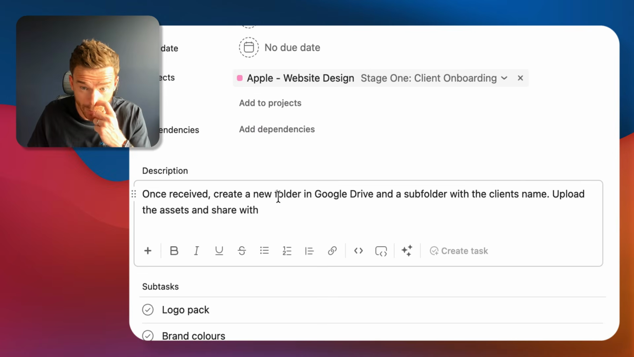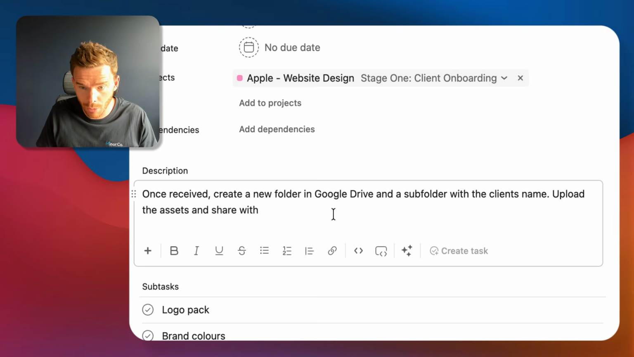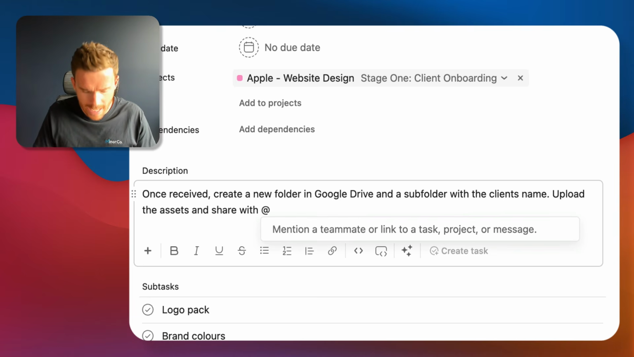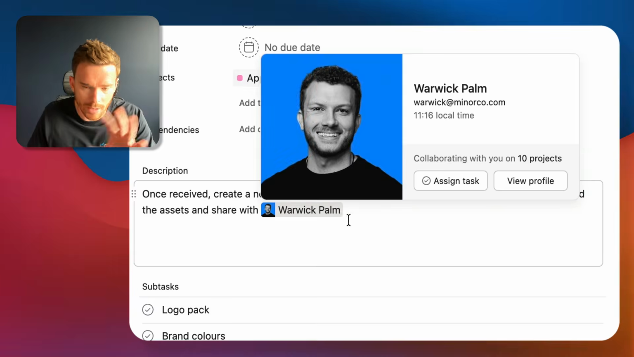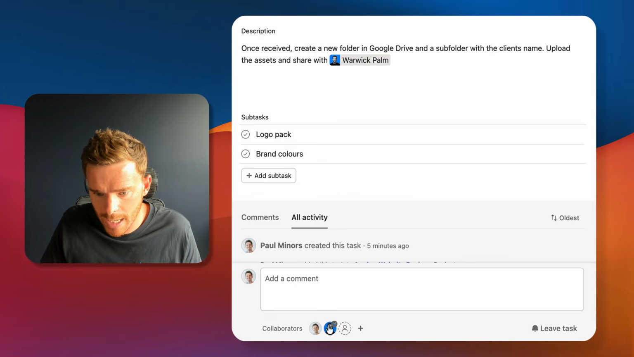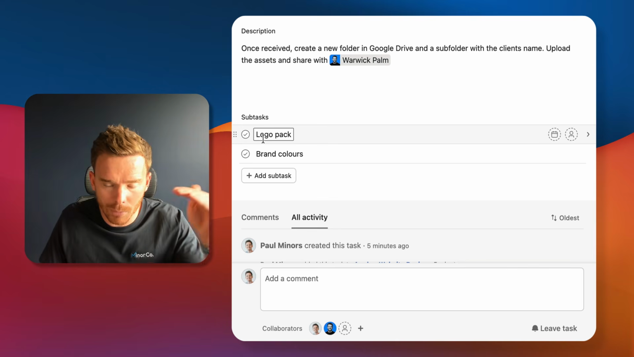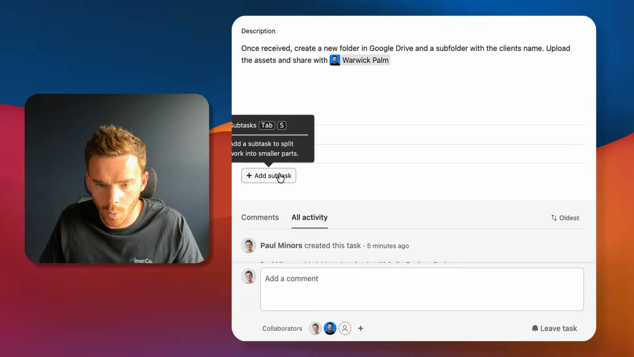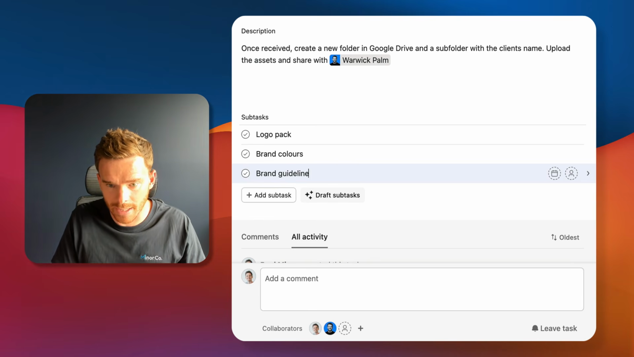So once we receive the brand assets, we need to create a new Google Drive folder and share with, and this is where if you type the @ symbol, you can mention people on your team and you can involve them in the task. That's actually going to add Warwick as a collaborator down here. You can also create subtasks for these smaller steps you need to do. So we need to get their logo pack, brand colors, and brand guidelines.